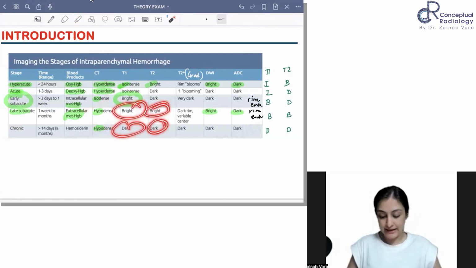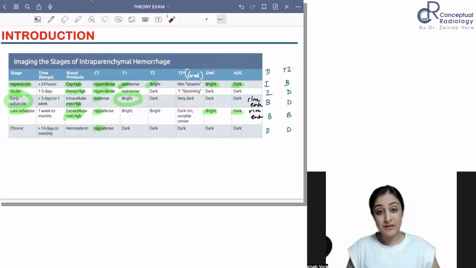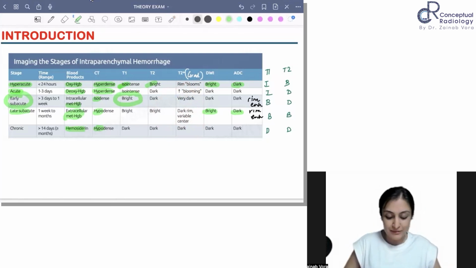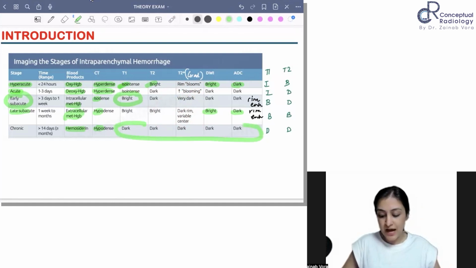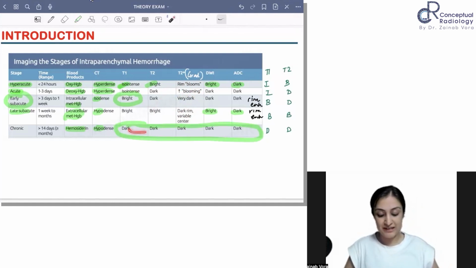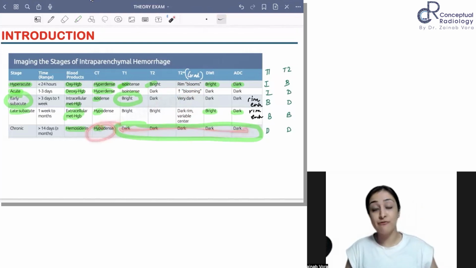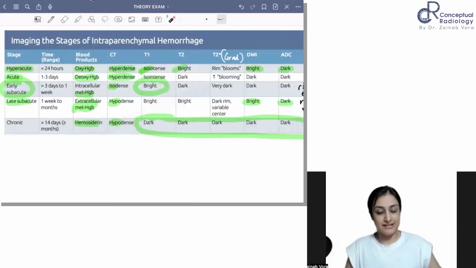Bleed, die. Okay. Then on T2 star, now the blooming has become so dark, and the dark rim is variable, the center is dark. So this is nothing special. Chronically, we will have hemosiderin. So what do you see in a chronic bleed? It is dark on every modality, right? Whatever you do, it is going to be dark. So that is easy. It is dark on CT. It is dark on every MRI sequence. That is chronic.